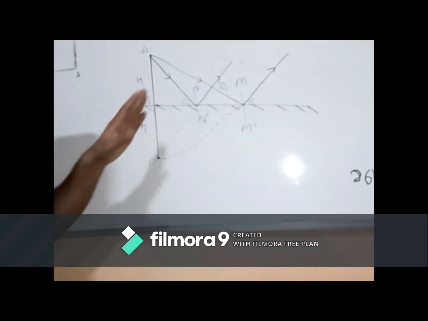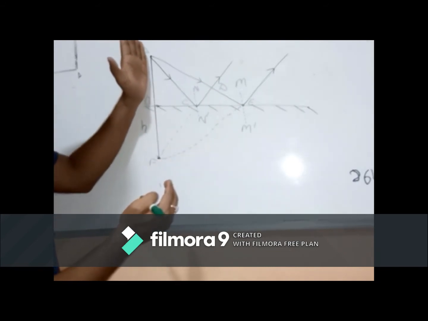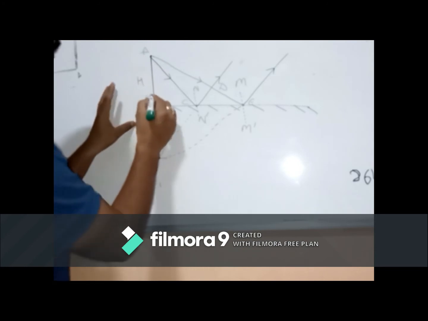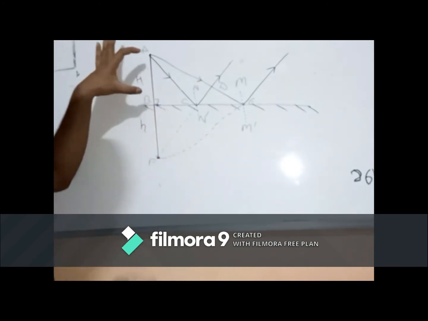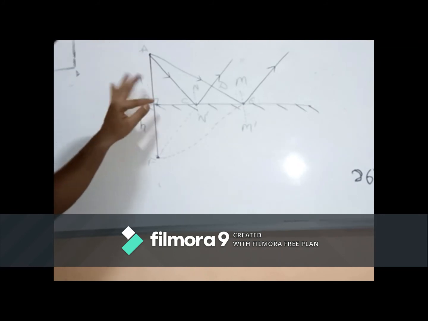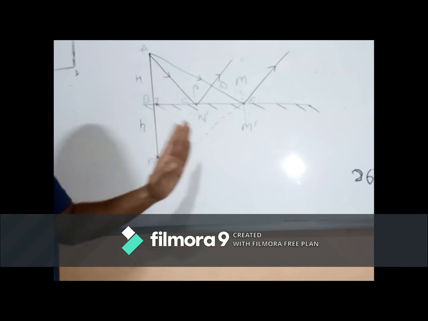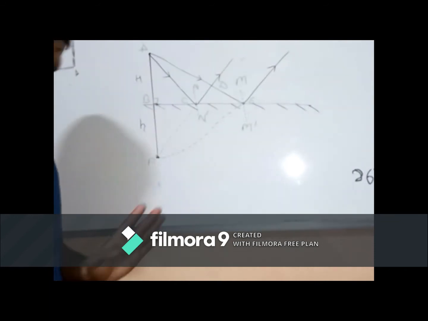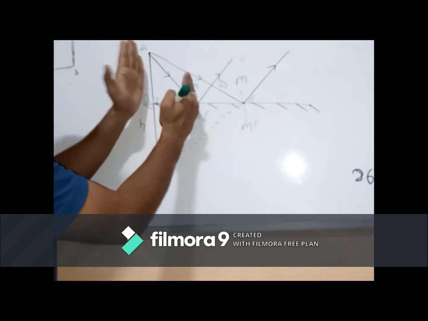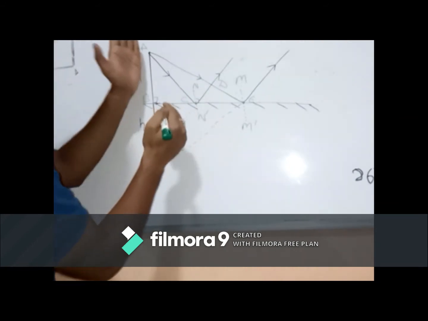First of all, as you know, this is the perpendicular, as it is the distance of the object from the plane mirror, so it will be a perpendicular distance. And you also know that the normal is also a perpendicular, so these two lines are parallel to each other because this is also perpendicular, this is also perpendicular.